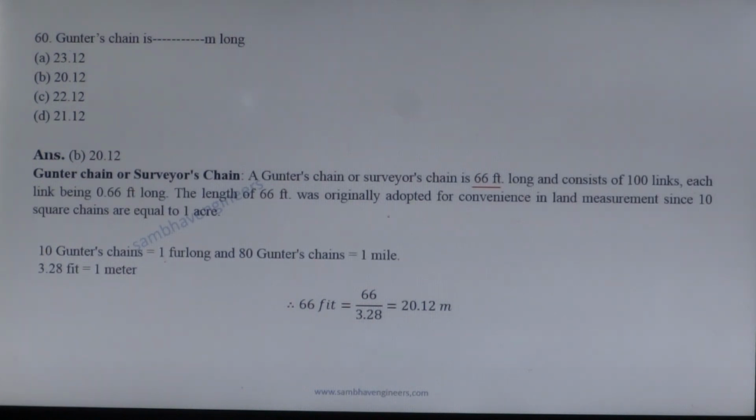For area measurement, 10 square chains is equal to 1 acre. 1 meter is equal to 3.2 feet, so dividing 66 feet by 3.2, we get the length of the Gunter's chain as 20.12 meter.